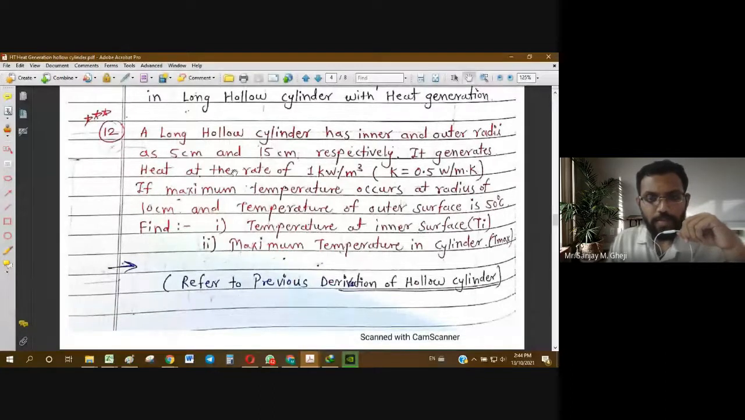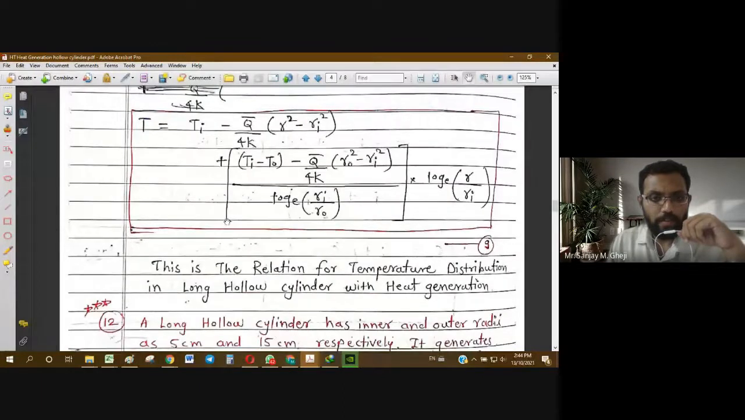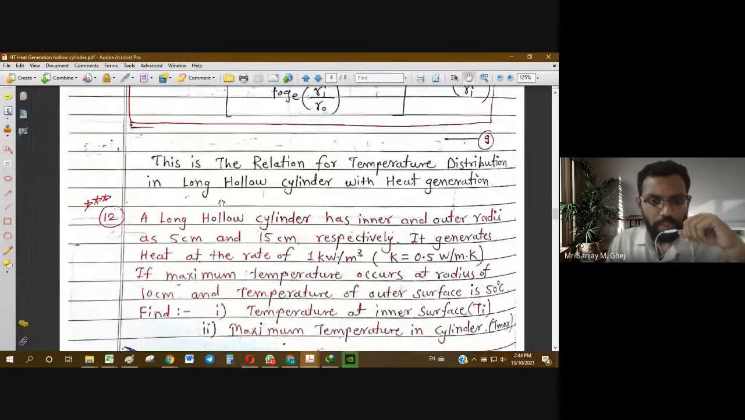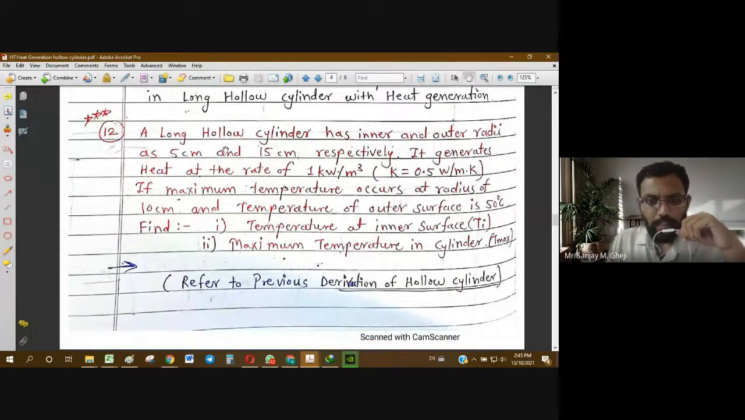This problem is based on the same derivation that we have just completed for the case of internal heat generation under steady state for a long hollow cylinder. So the problem is based on the same theory. Now we are given some values: inner radius 5 centimeter, outer radius 15 centimeter, and heat generation rate is 1 kilowatt per meter cube. So in SI unit it will be 1000 watt per meter cube.